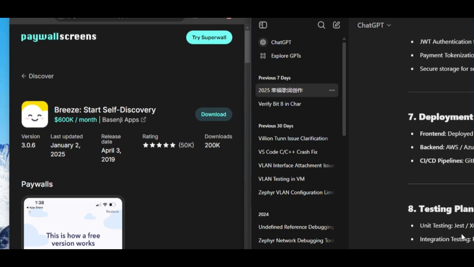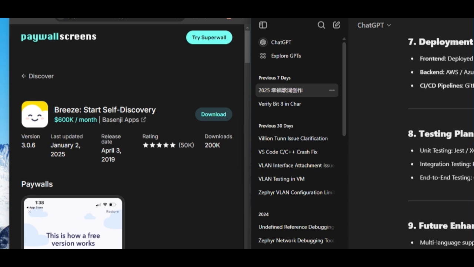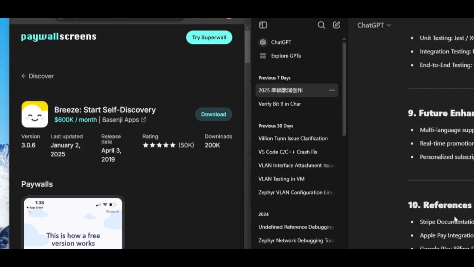Test plan, use Jest. Oh, very cool. Future enhancement, multi-language support, reference resource.